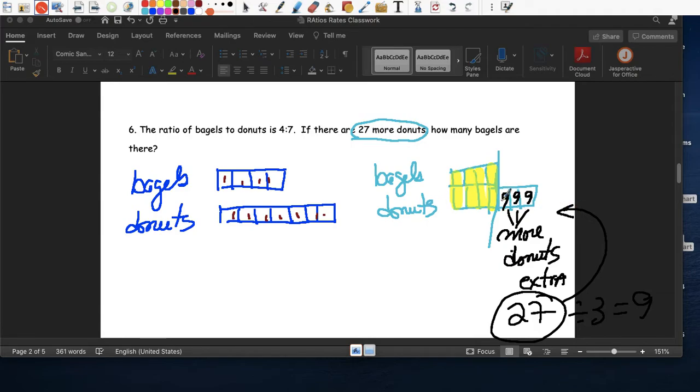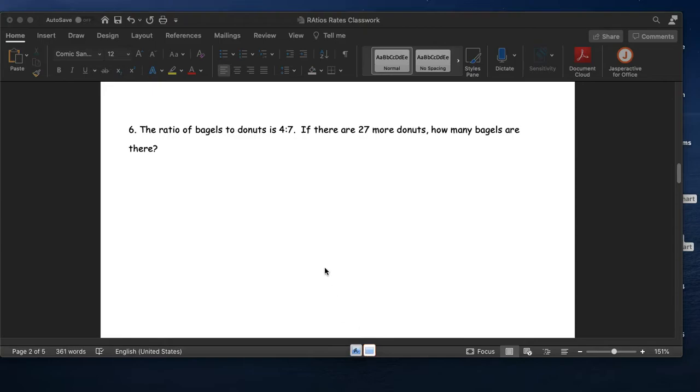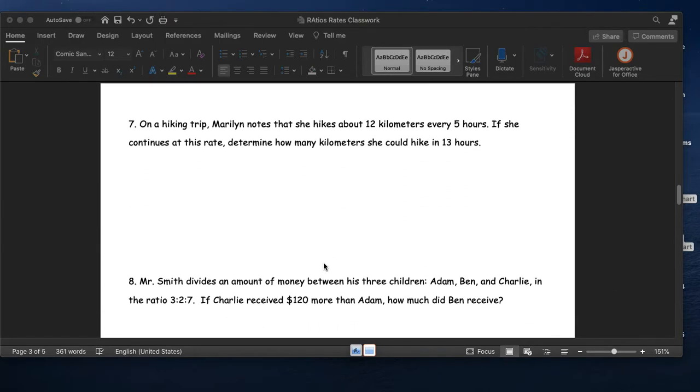And what are we going to do with the other boxes? También 9 in each. Now we can find how many total. How many bagels? 9 plus 9 plus 9 plus 9, or 9 times 4, 36. How many donuts? 1, 2, 3, 4, 5, 6, 7. 7 times 9, we have 63 donuts. So this should be really easy for you guys tomorrow.